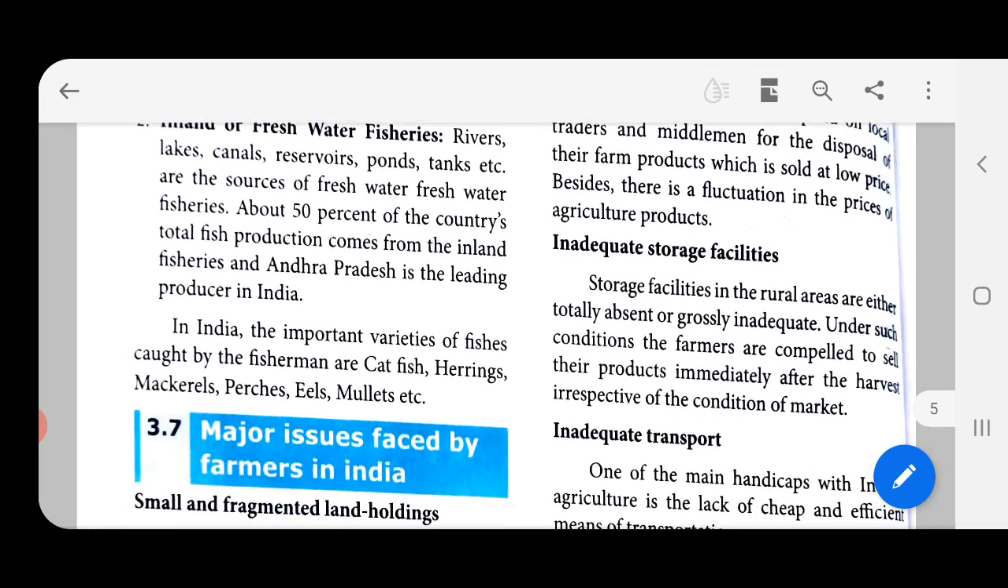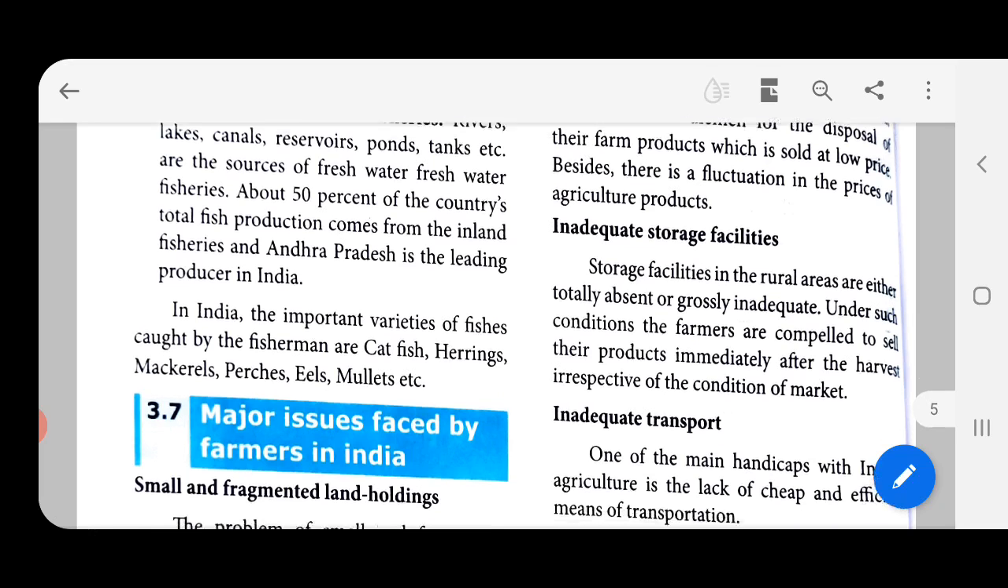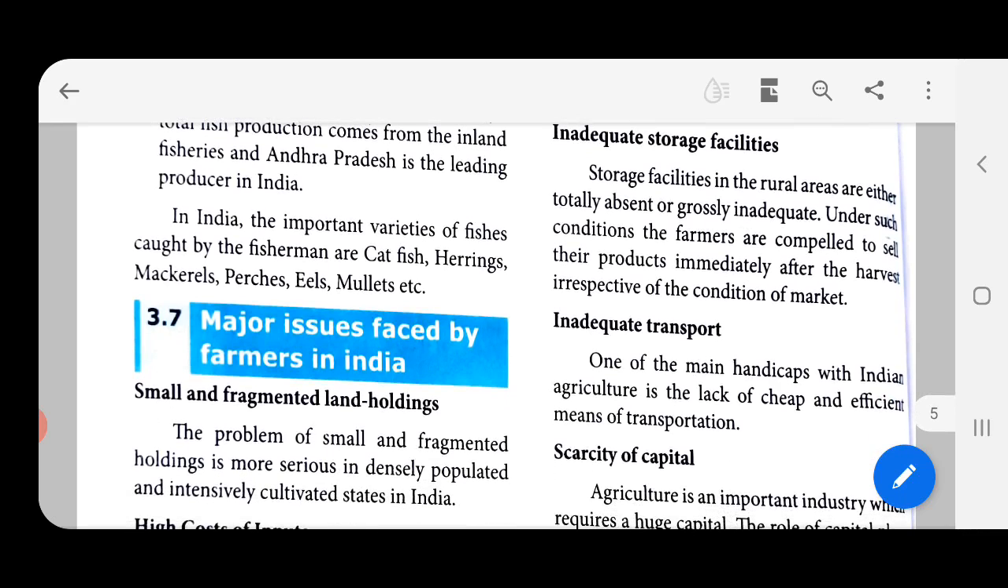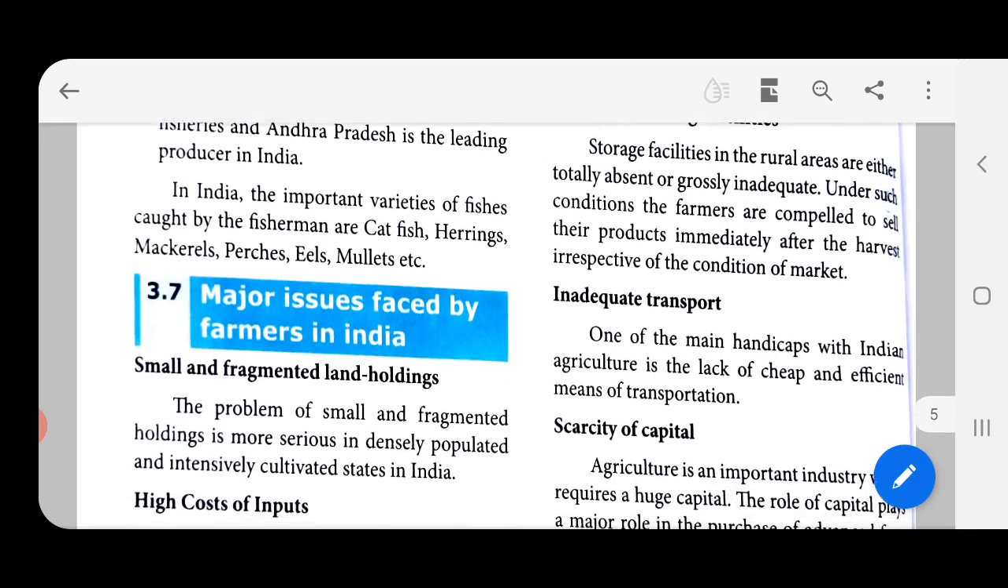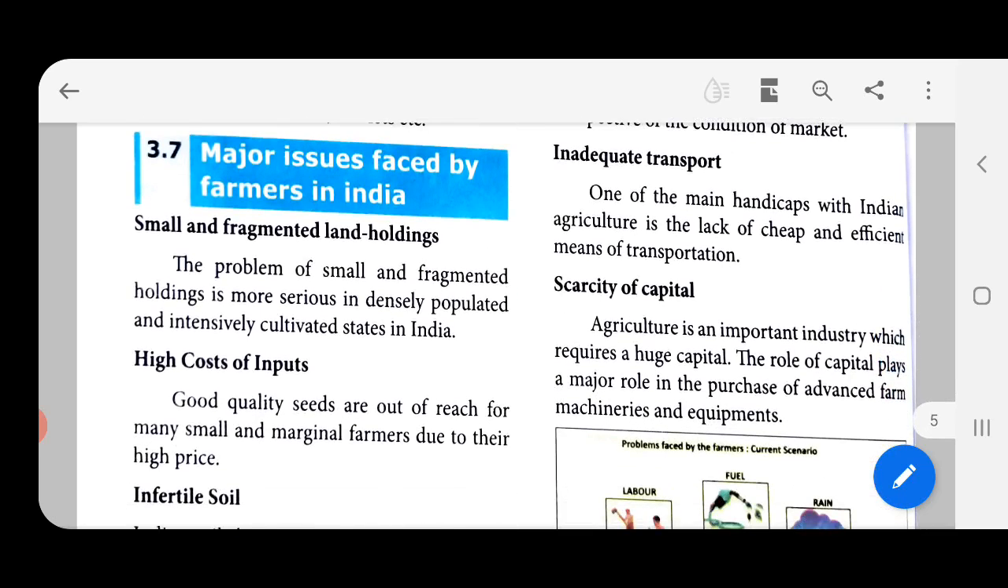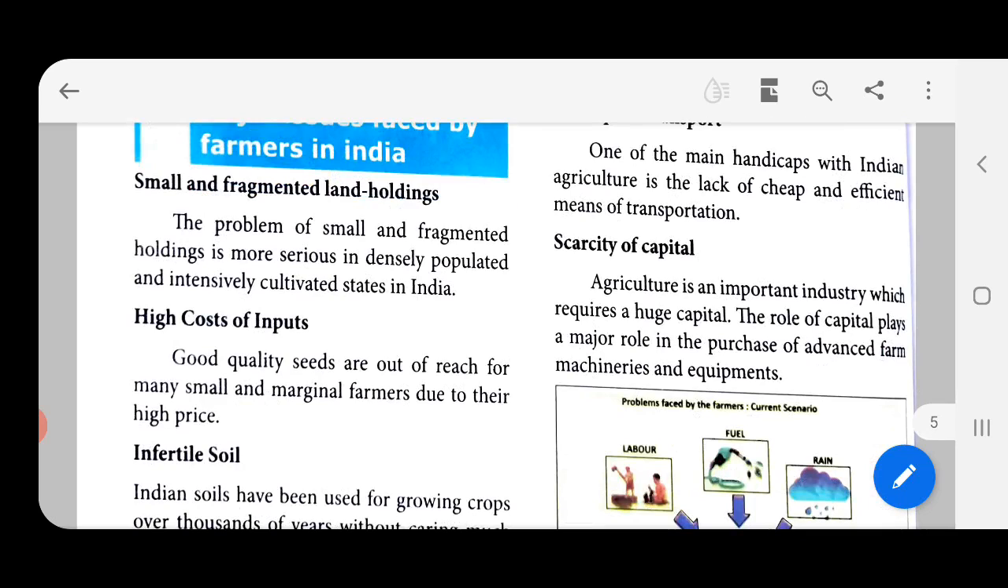About 50% of the country's total fish production comes from the inland fisheries, and Andhra Pradesh is the leading producer in India. In India, the important varieties of fish caught by the fishermen are catfish, herrings, mackerels, perches, eels, mullets, etc. Major issue faced by farmers in India: small and fragmented land holdings.